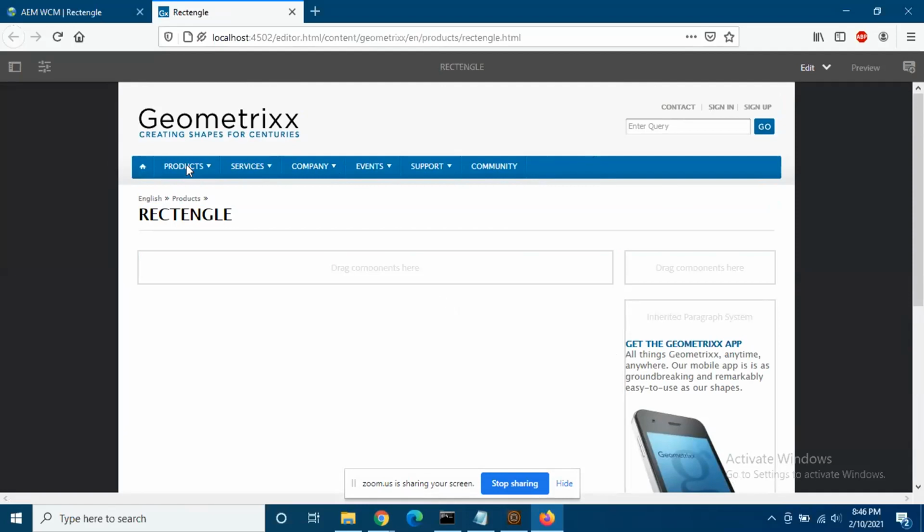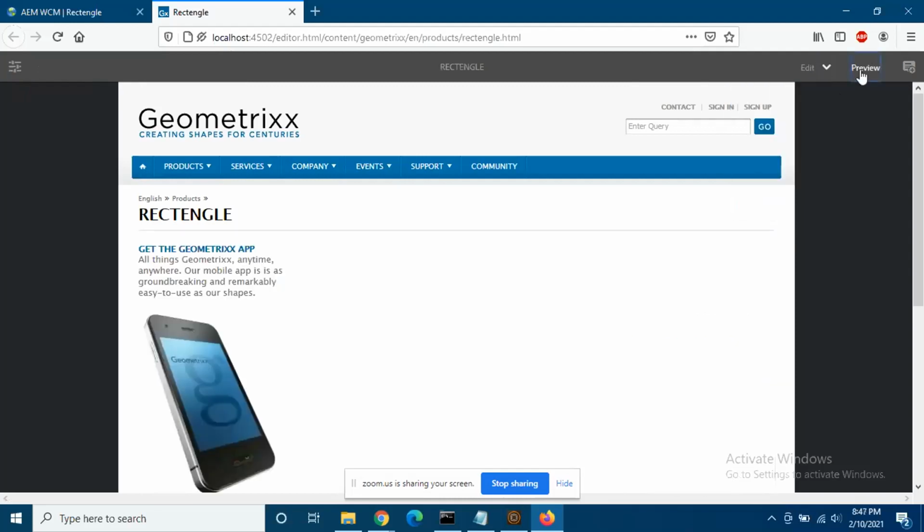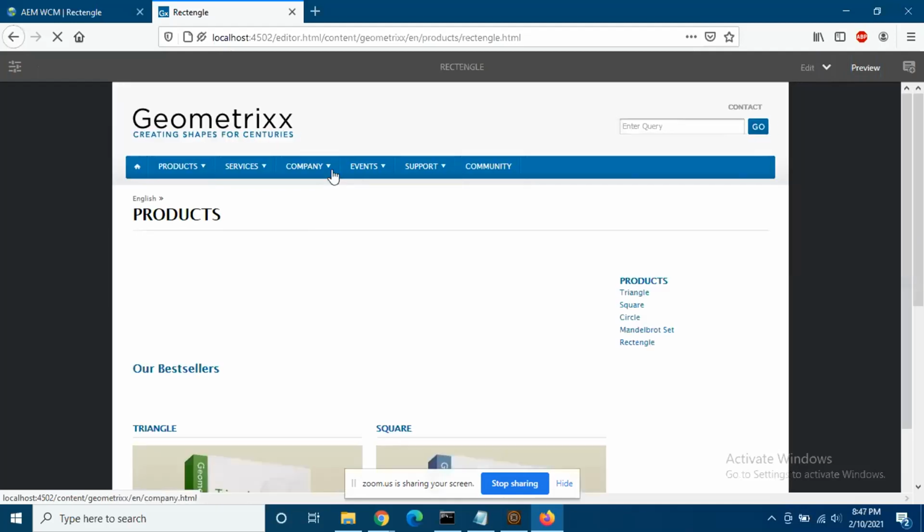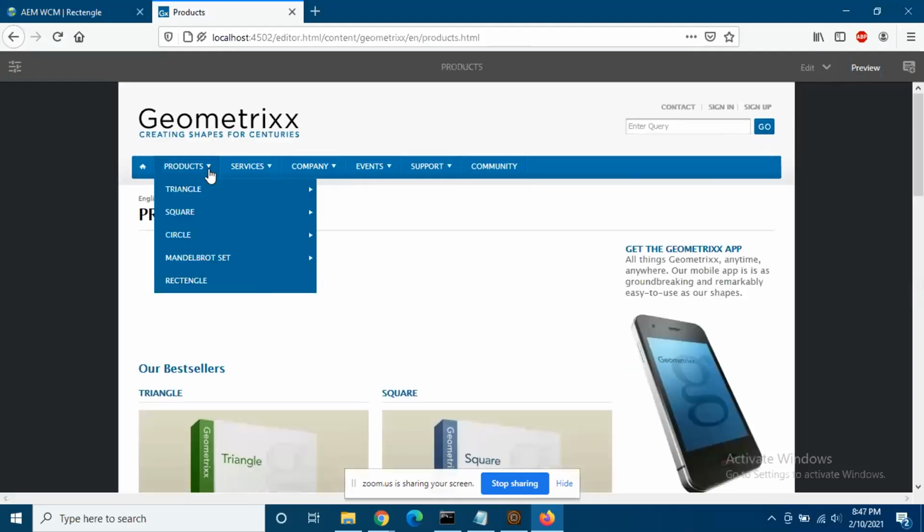On the right top, you see an edit button and a preview button. Click on preview. Now click on products. Yeah, you can see your page has been added, right? So you already have a menu built in, and you can see your page has been created.